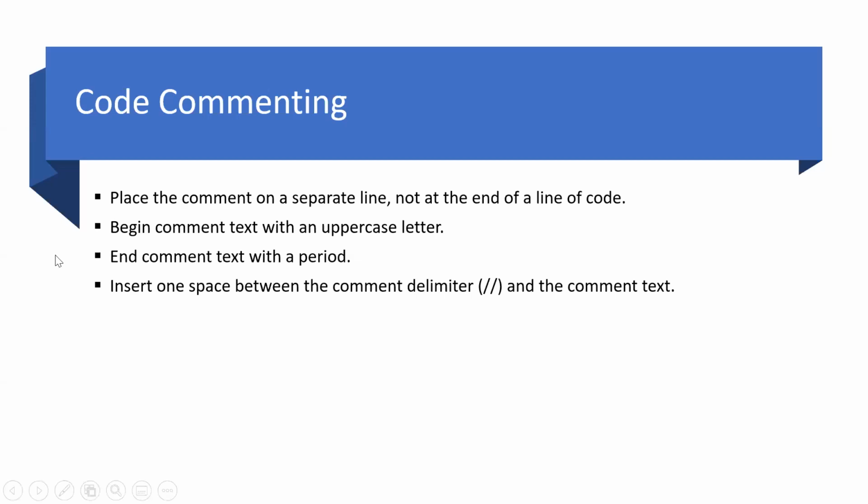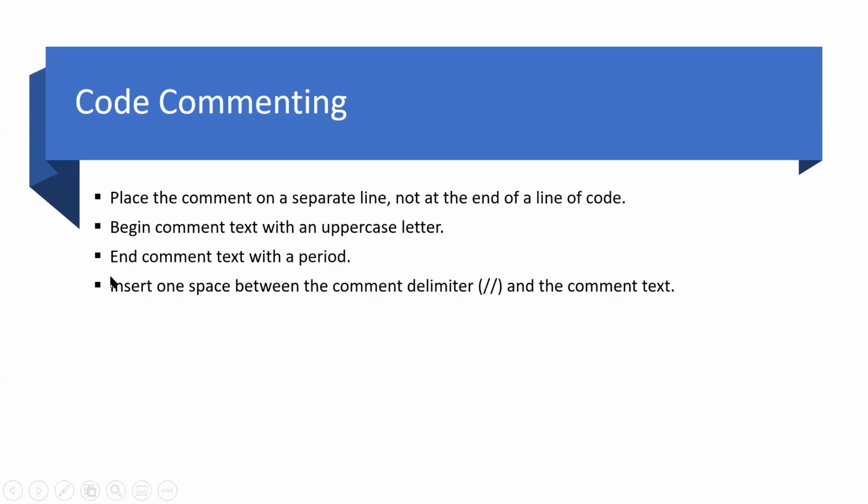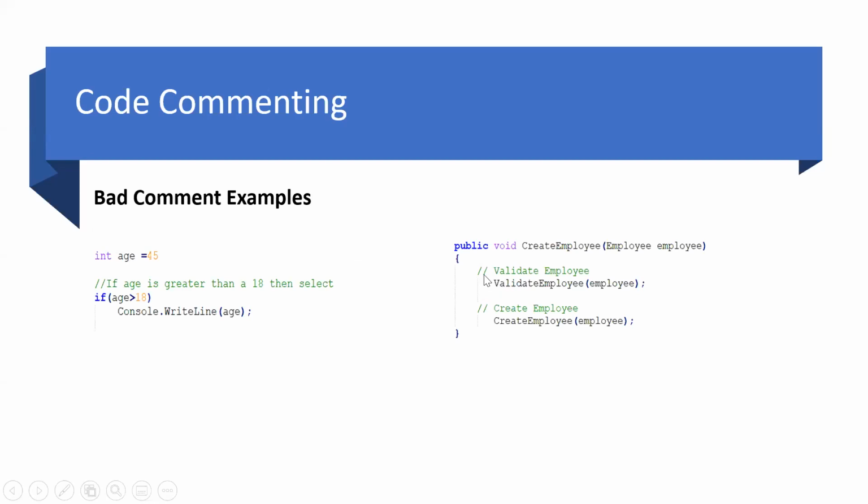Place the comment on a separate line and not at the end of the code. That means, let's say, instead of here, we can give a comment here also, which is incorrect. It should always be above the code. The comment should always start with an uppercase letter, end with a period, and there should be a space between the comment marker and the first word. This is also part of the code formatting which we need to follow.